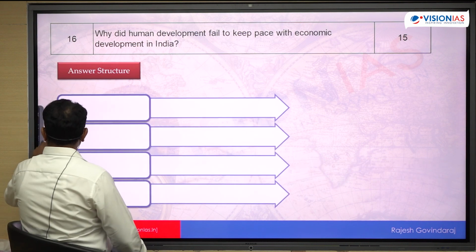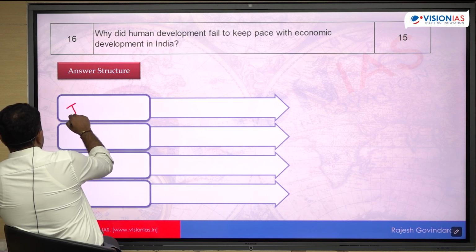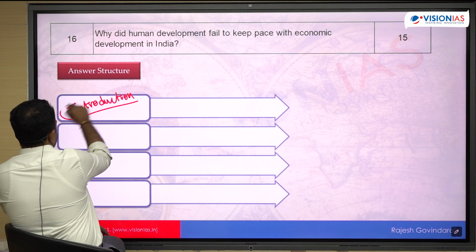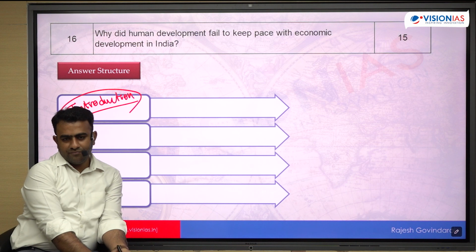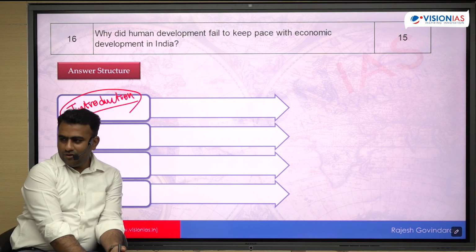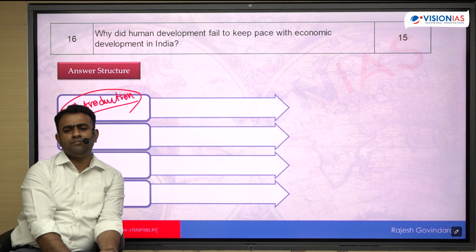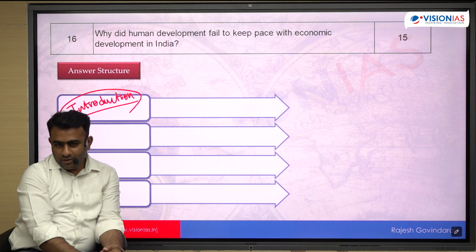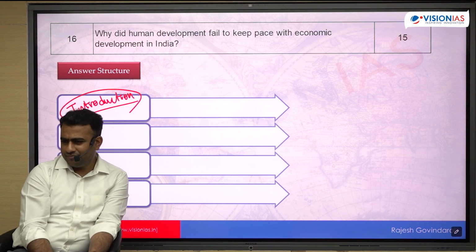In the introduction, you can define what is economic development, what is human development. Economic development क्या होता है, human development क्या होता है, दोनों आपको discuss करना पड़ेगा. Very briefly define it. What is economic development? Increase in economic productivity, increase in the economic production.